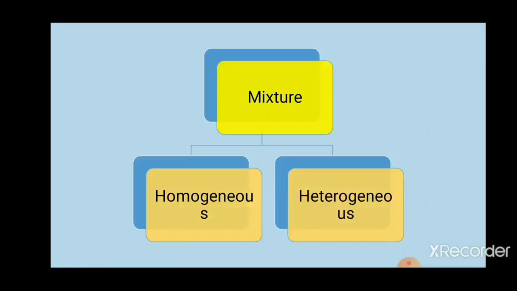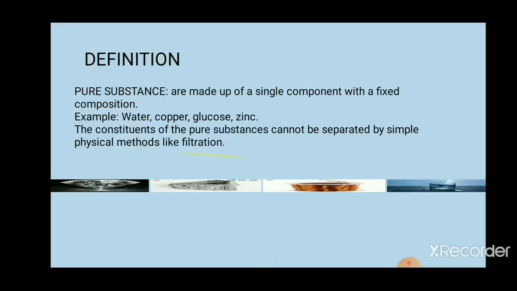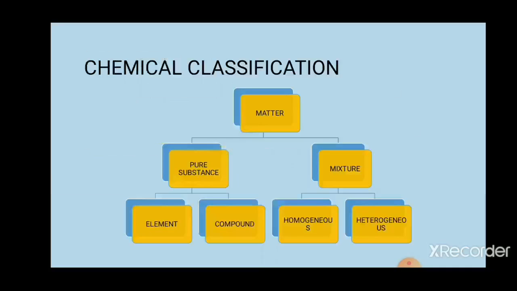Now, next classification. As I already told, based on the chemical classification, I will show you again. Matter is classified as pure substance and mixture. Pure substance is again classified as element and compound. Now we are moving to the next part, which is mixture.